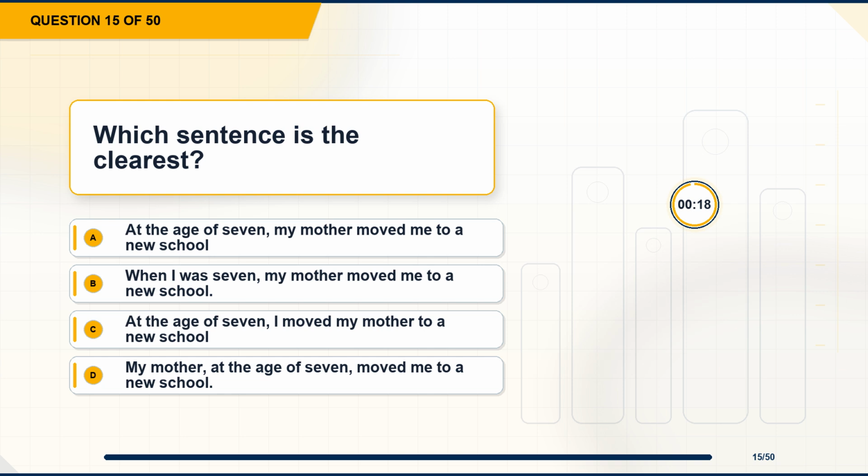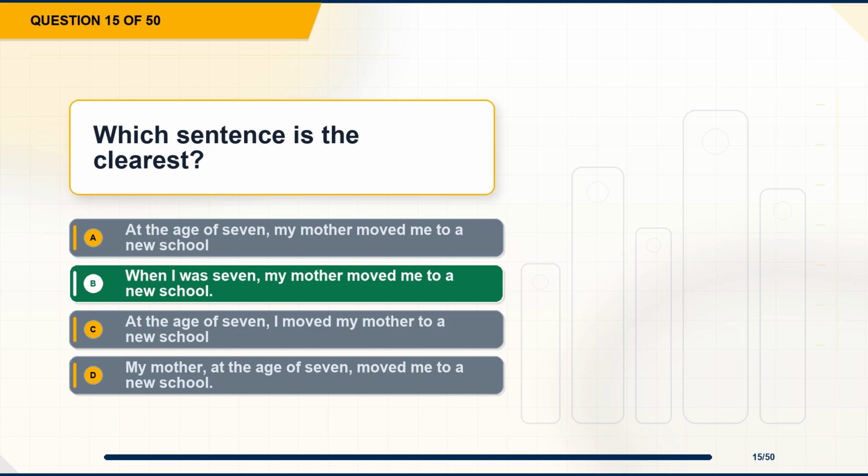Question 15. Which sentence is the clearest? Option A. At the age of 7, my mother moved me to a new school. Option B. When I was 7, my mother moved me to a new school. Option C. At the age of 7, I moved my mother to a new school. Option D. My mother, at the age of 7, moved me to a new school.